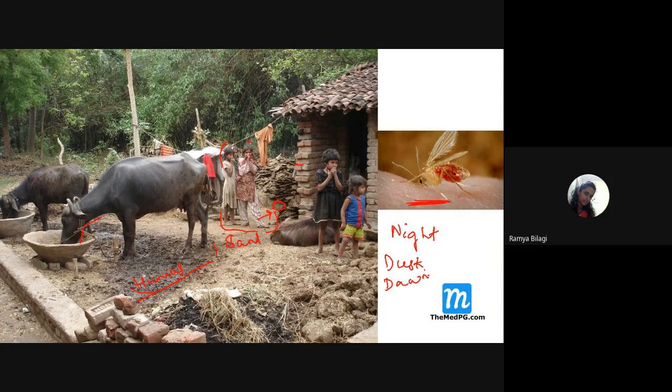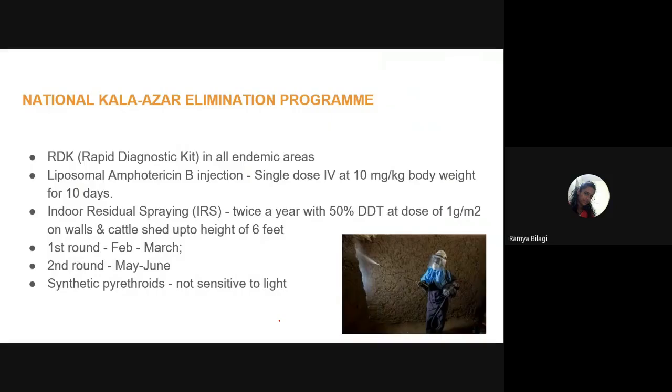Yes. So in the cow dung areas or in the wall creases, the sandfly will be there, and when these people sleep at night, they will come and bite the people who are there, because it needs a what? Blood meal. Now in sandfly, will the male sandfly or female sandfly bite? Female sandfly. What is the scientific name for sandfly? Phlebotomus. Next.